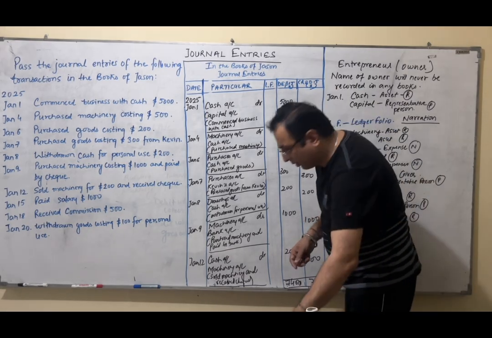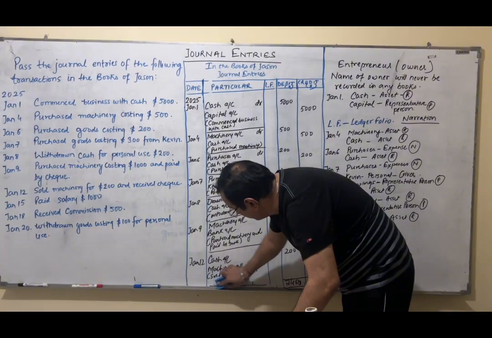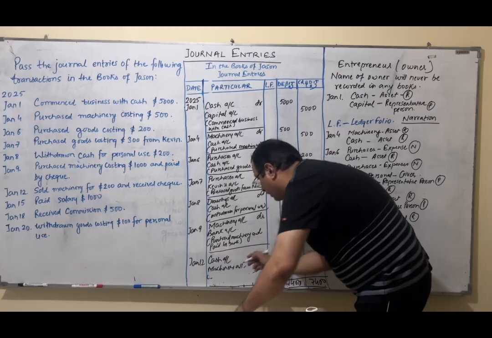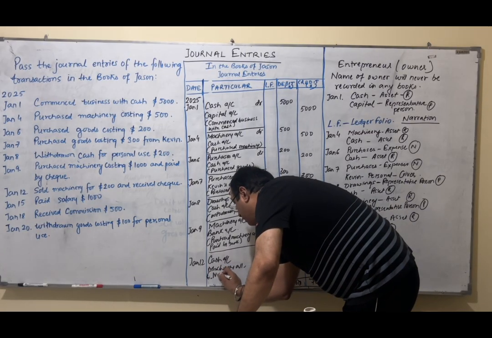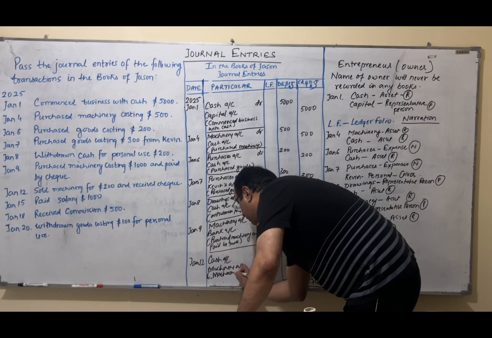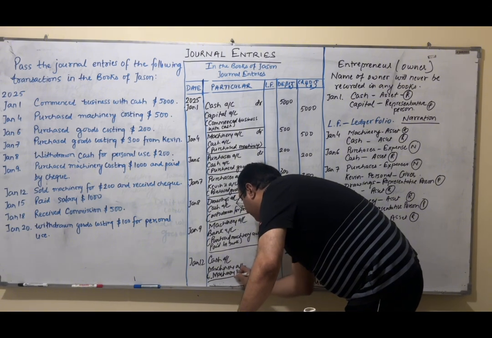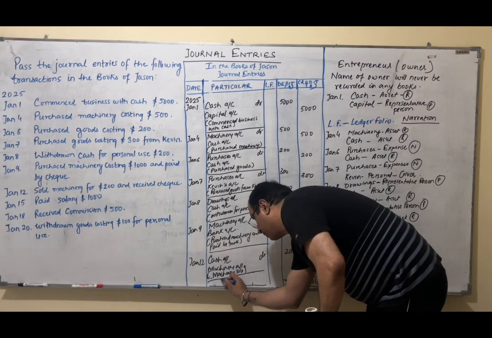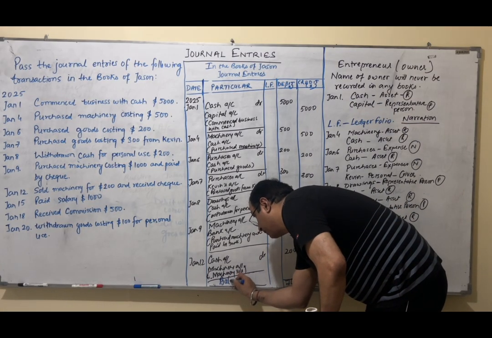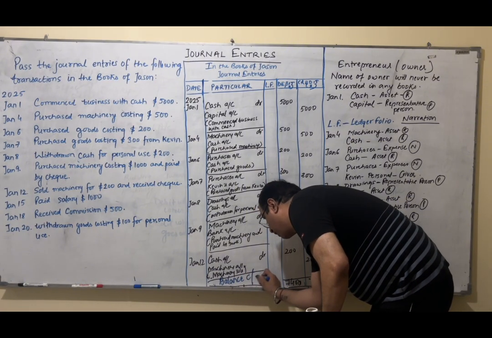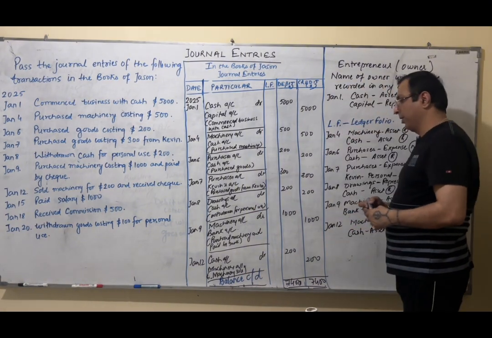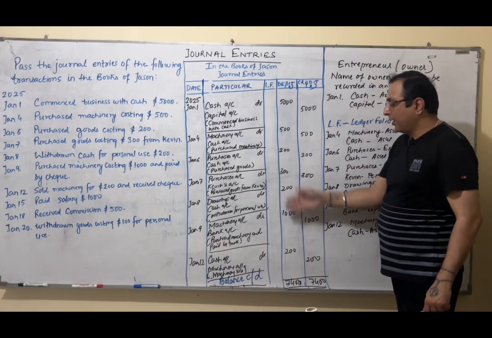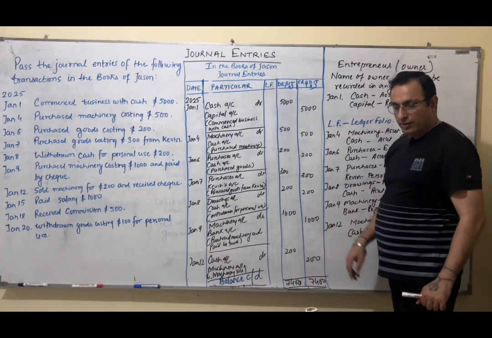I want to tell you something. I will make some space for the description. I will write the short description: machinery sold. Let me make it small. And when I finish the page, I will make the total and I will write here balance carried down. That means I have made the total of my page. The page can hold only this many entries, and whatever entries I have, the total comes to this. Remaining entries I will start in the next page.